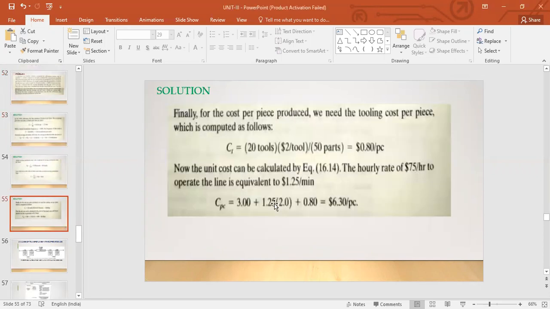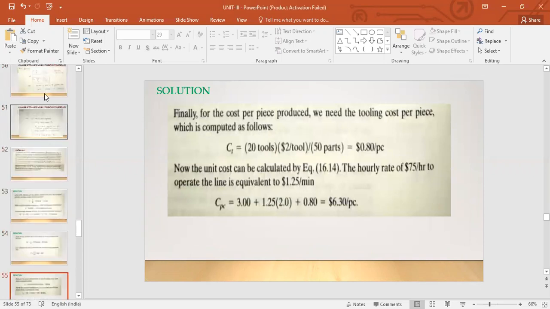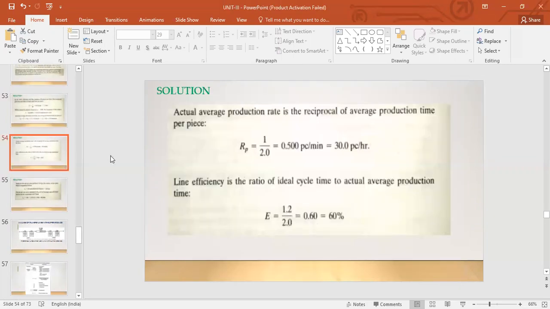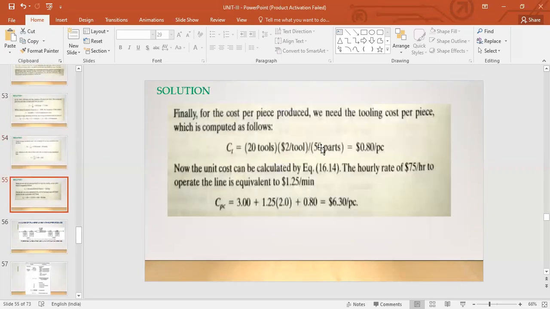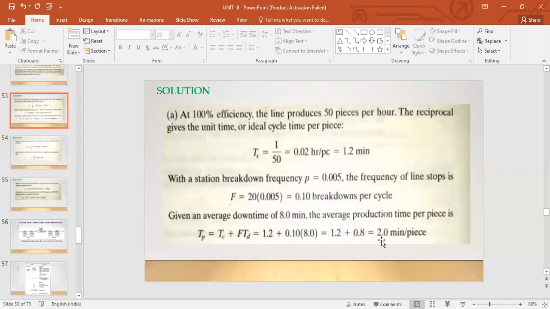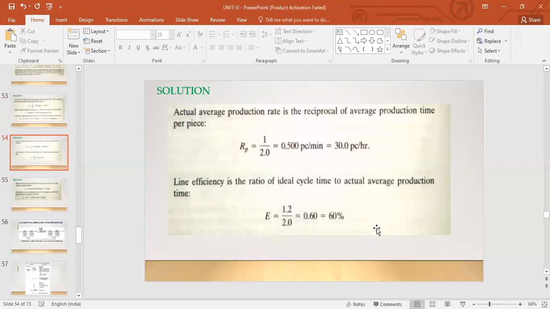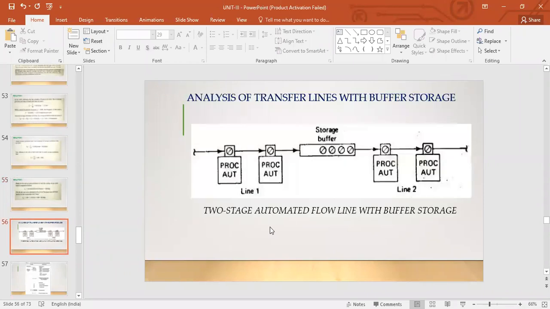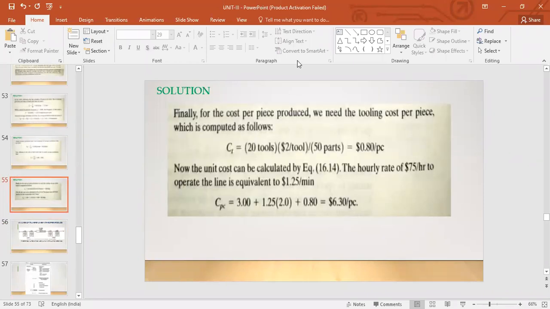This 1.25 is C0. If I show you the formula again, CPC is Cm plus C0 into TP plus CT. This C0 was calculated to be 1.25 from the question. TP we already calculated, CT also we calculated, 0.8. And TP we calculated as 2 minutes per piece. So that's how you get this cost per piece. Is this clear?